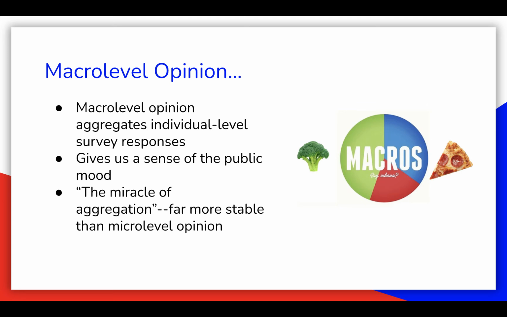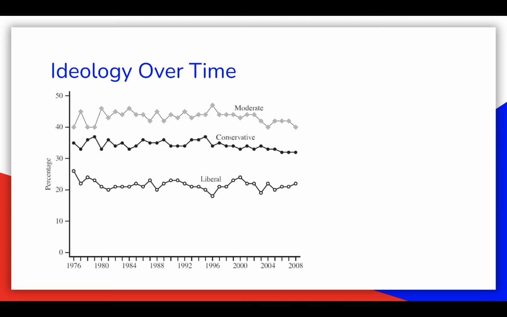Now, let's look at a few examples of macro level opinion. Here we can see ideology over time. This is our first example of macro level opinion. And there are three options: conservative, moderate, and liberal. Moderate tends to be more popular, followed closely by conservative and then liberal. And these have been fairly stable over time, with about 40% reporting moderate, 30 to 35% reporting conservative, and 20